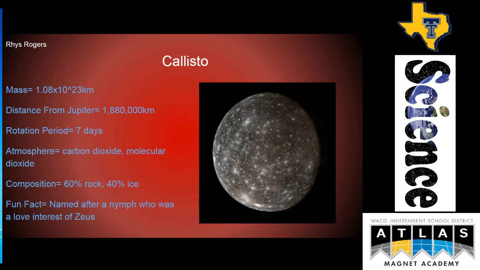Callisto. The mass of Callisto is 1.08 times 10 to the 23rd power kilograms. The distance from Jupiter is 1,880,000 kilometers. The rotation period is 7 days. The atmosphere is made up of carbon dioxide, molecular oxygen. Composition is 60% rock and 40% ice. A fun fact is it's named after a nymph who was a love interest of Zeus.